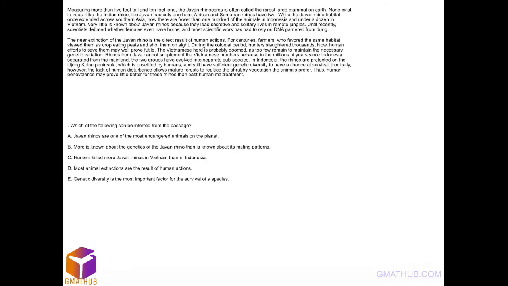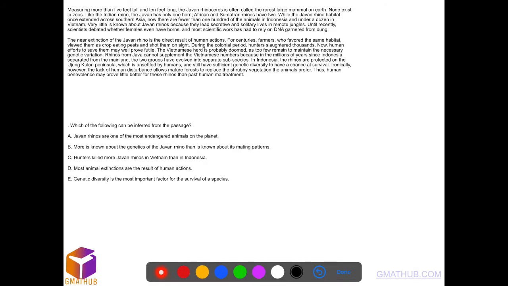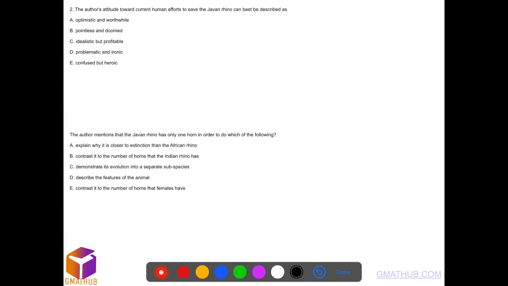Now, the Vietnamese herd is probably doomed, so the tone is negative, and then, ironically, it is ironic. If you go to the question, the first option gives me a positive tone, but our tone is negative, so it can't be the answer.